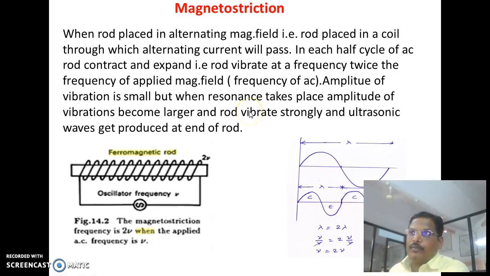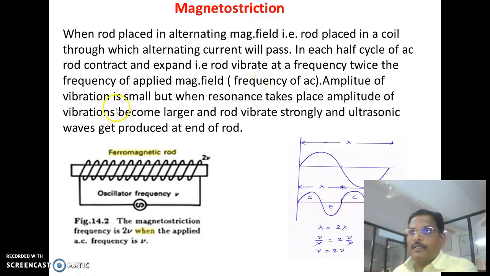Now instead of this steady strong magnetic field, suppose the rod is placed in an alternating magnetic field. That means the rod is placed in a coil through which alternating current passes. Then in each half cycle of that alternating current, the rod contracts and expands. That is, the rod vibrates at a frequency twice the frequency of the applied magnetic field.